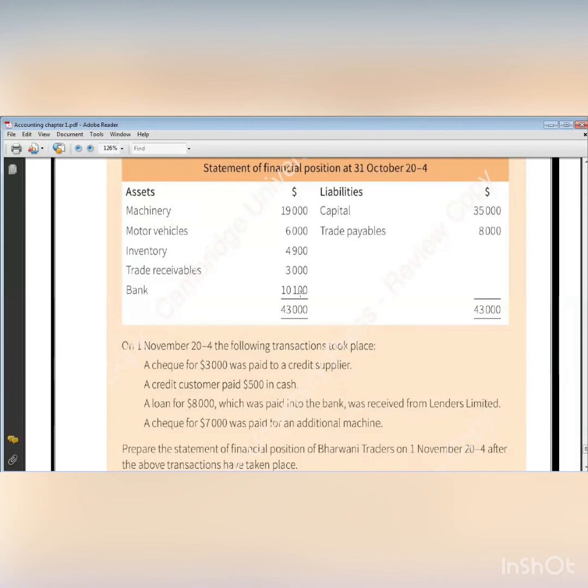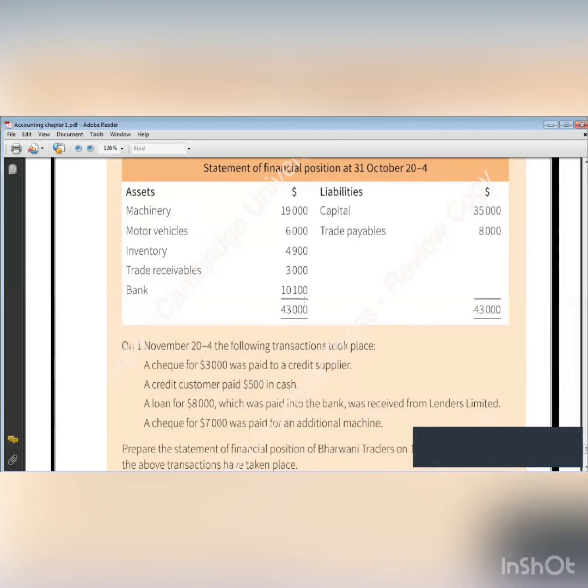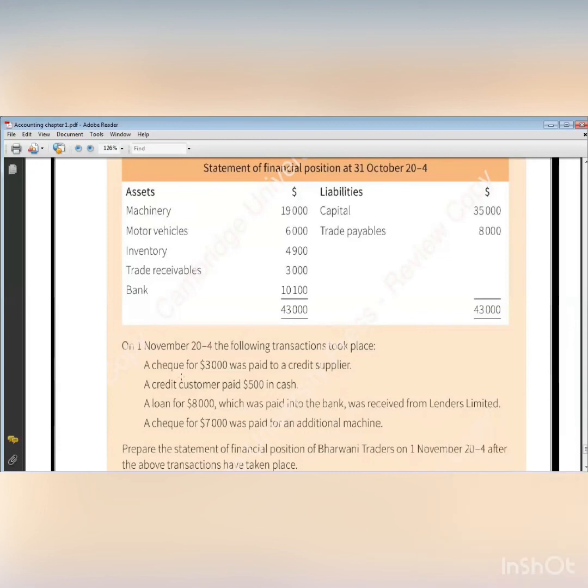So this means that my bank, we said it was 7,100, now increased by 8,000. So it will be 15,100. I will cut 7,100 and write now 15,100. And I have now in liabilities something called bank loan, and it will be 8,000.